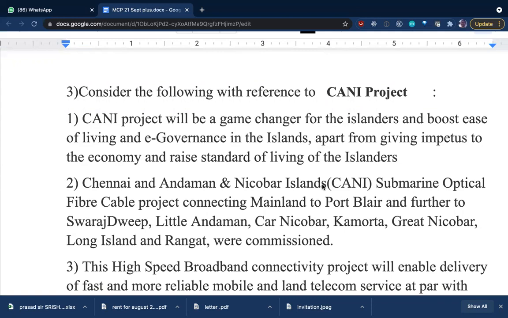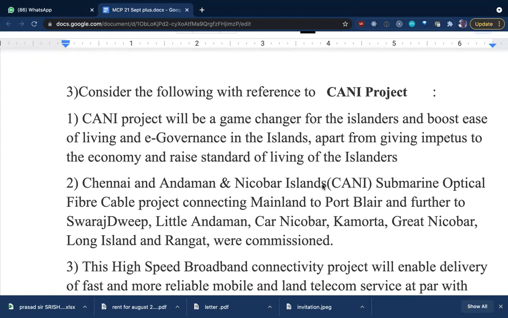These optical fiber cables are very much needed from Chennai to the Andaman Nicobar Islands, because they are always left out and it is hard to communicate with them. So this CANI project has come up.